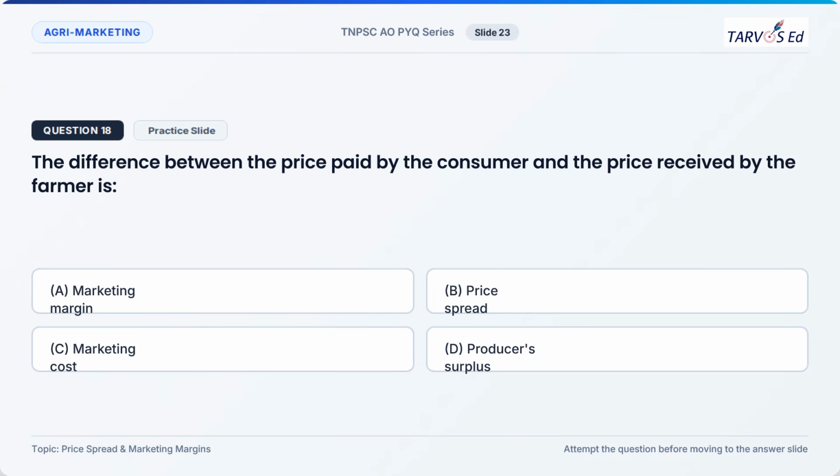Our next question is from marketing. Question number 18: the difference between the price paid by the consumer and the price received by the farmer is called as. What is the difference between consumer price and producer price? Option A, marketing margin. Option B, price spread. Option C, marketing cost. And option D, producer surplus.